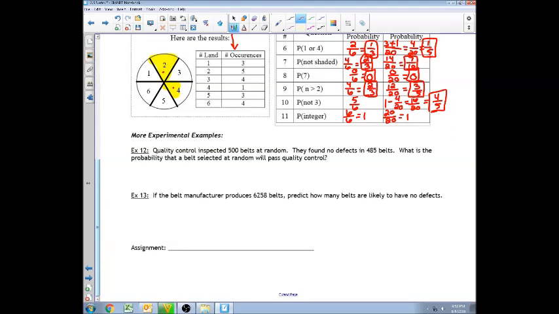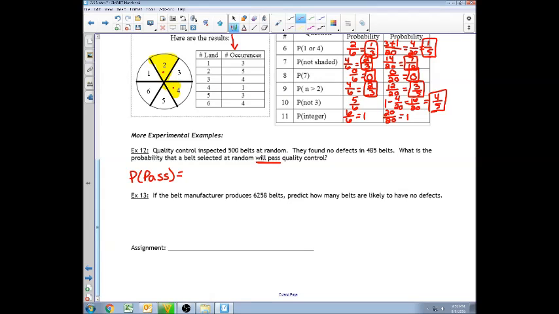More experimental examples. Quality control inspected 500 belts at random. They found no defects in 485 belts. What is the probability that a belt selected at random will pass quality control, which means it will not have defects? Well, that would be the probability that we will pass.